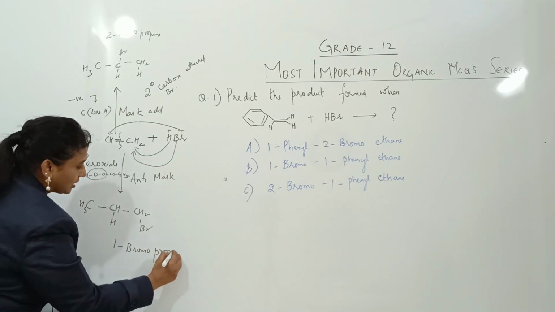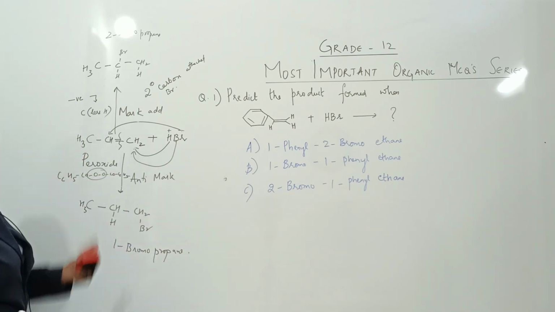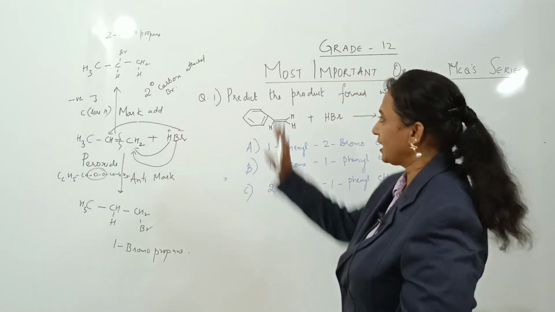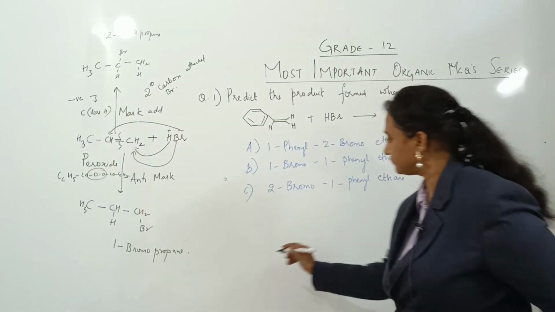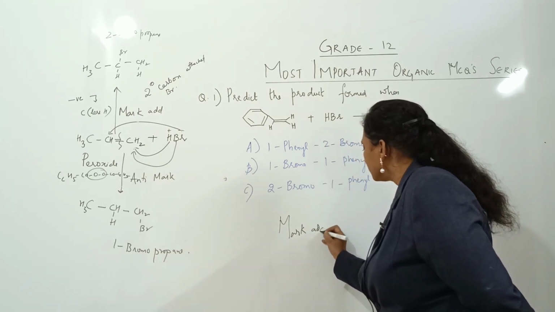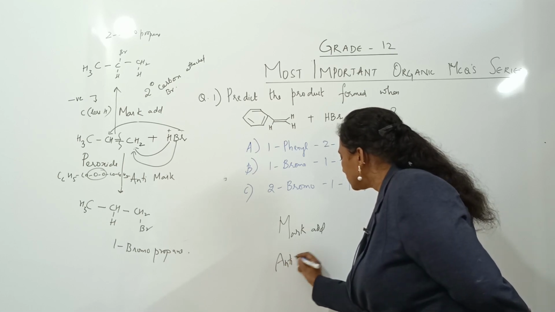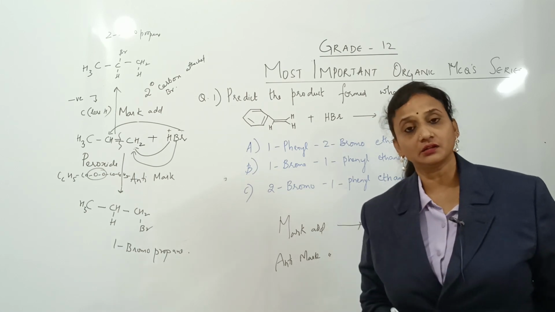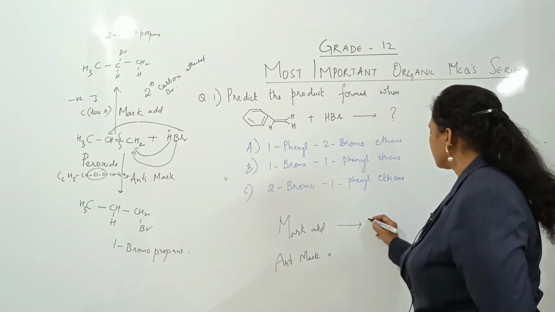Now carefully remember what I wrote. Markovnikov addition, anti-Markovnikov addition, what is the difference? In Markovnikov, do we require an unsymmetrical alkene?